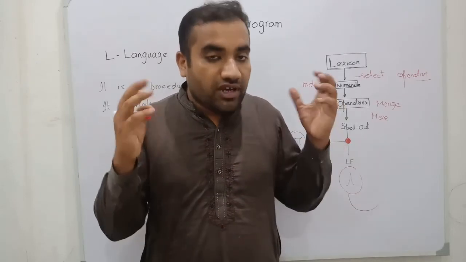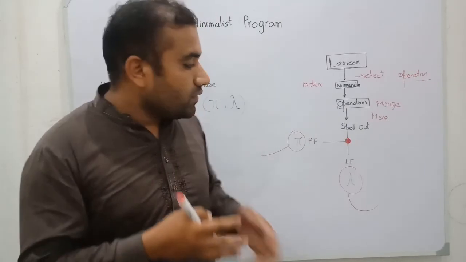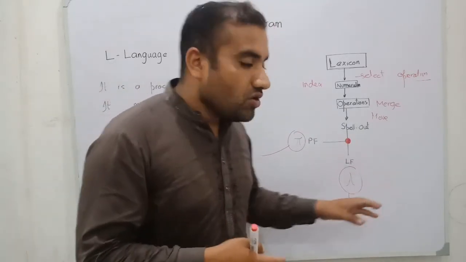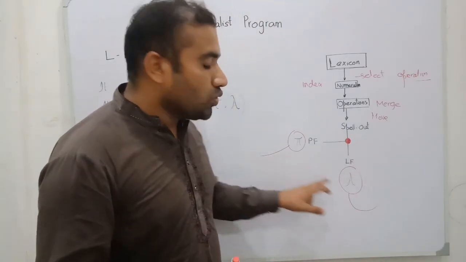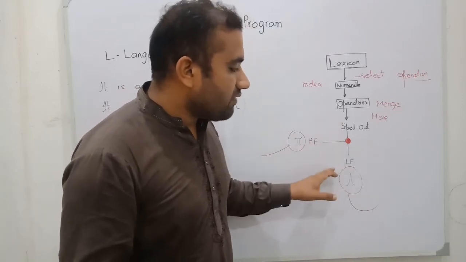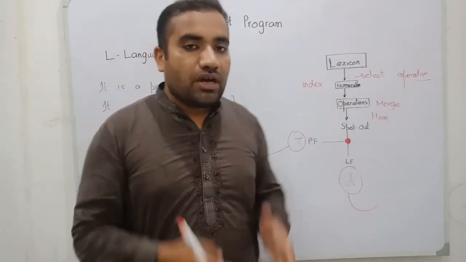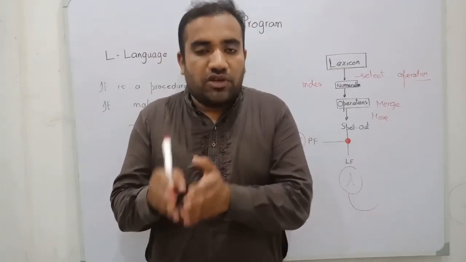These are the other faculties of mind. If we want to connect this faculty to the other faculties, we can say that these are the two terminals. On these terminals we can connect this faculty of language to the other faculties, and in this way we can make a sentence within the minimalist framework.